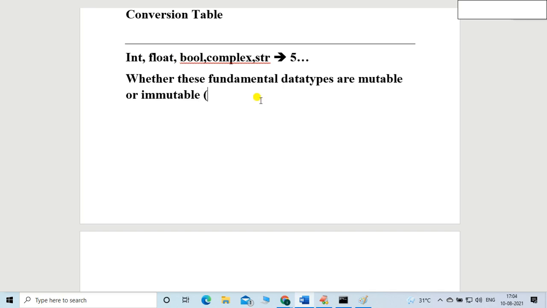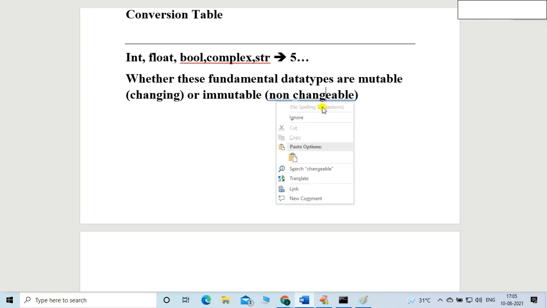Very clearly I can say its meaning. Mutable means changing, friends. Changing means mutable, right? Very simple. What is immutable? Immutable means non-changeable. Or the function which does not change, that is called immutable.